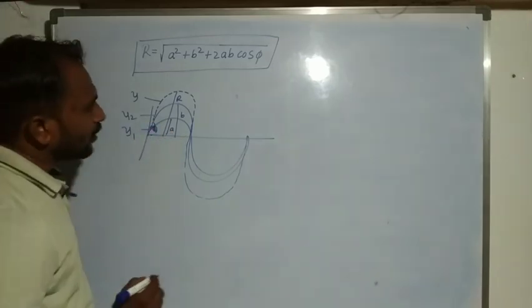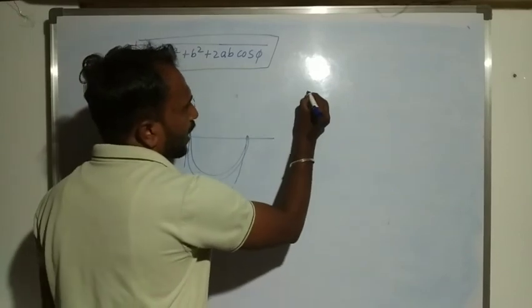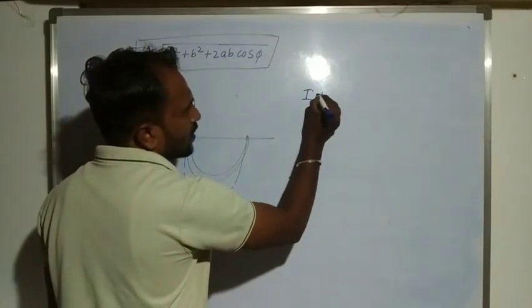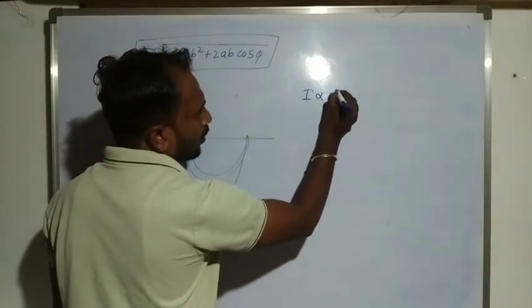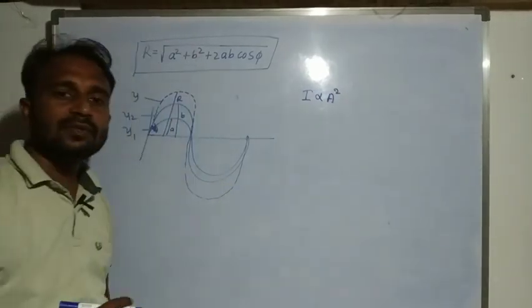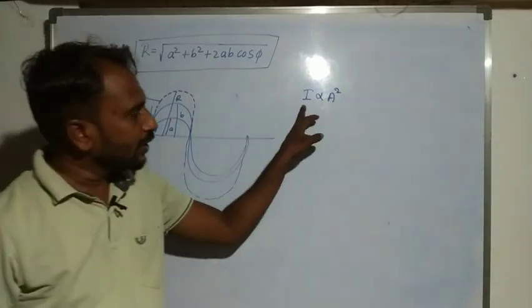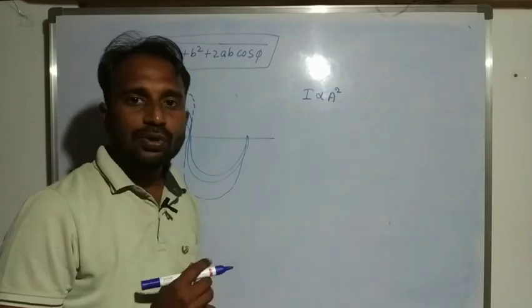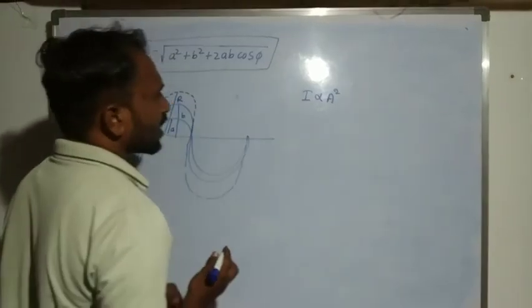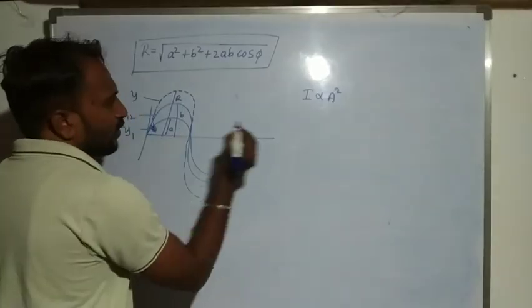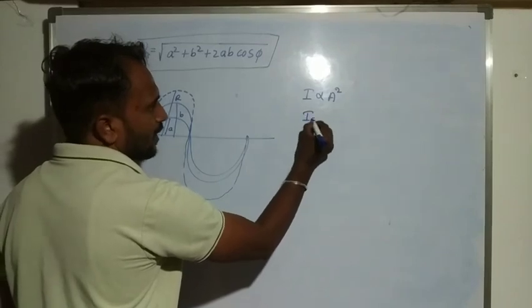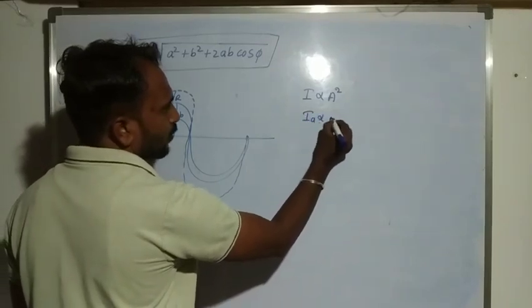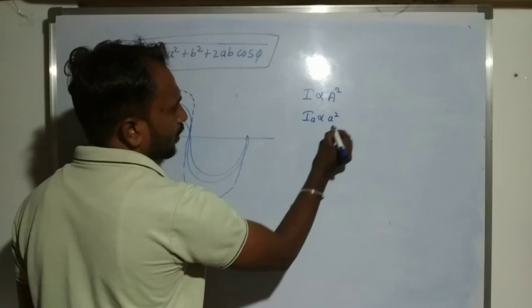Okay, and here another thing, if you remember that intensity is always directly proportional to square of amplitude. So the first wave intensity IA is directly proportional to A square.